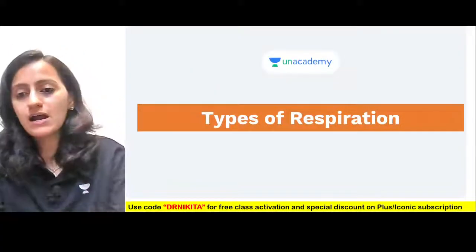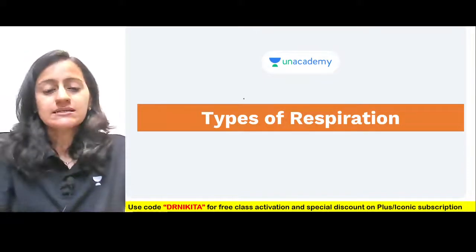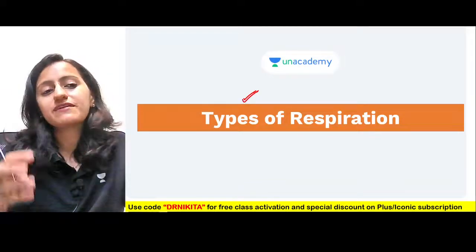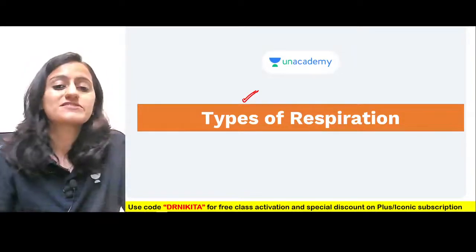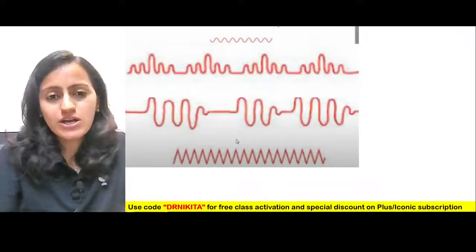Okay. Now, coming to the last point of discussion here, that is the types of respiration. How do you identify Cheyne-Stokes, Biot's, and Kussmaul's breathing from the graphs that are given? How do you identify the type of respiration? So look at this image.